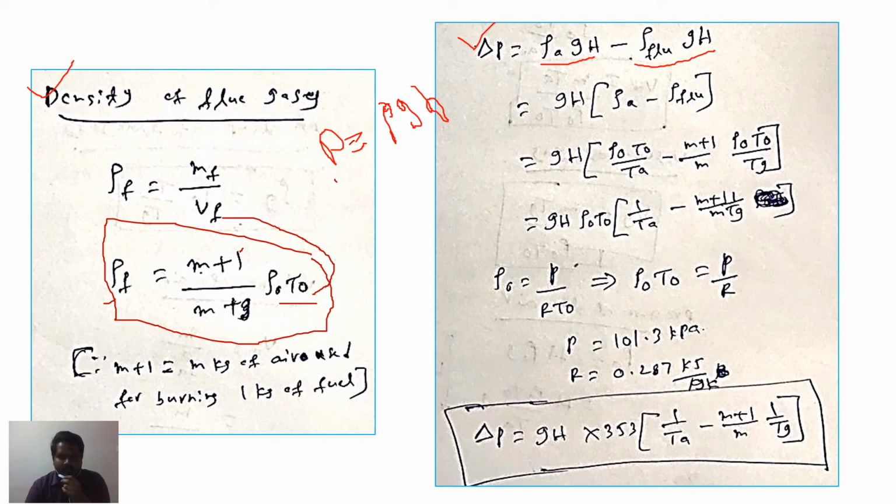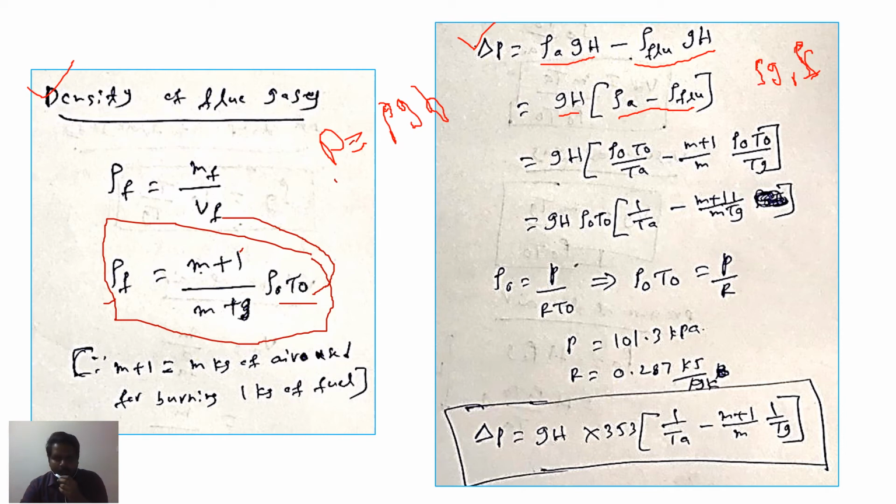Okay. With that pressure difference only, the flue gases will go out through the chimney. So that pressure difference we have to find out. Now when we take GH common, rho A minus rho flue gases, here flue gases we can write as rho G and also rho F, both are the same.